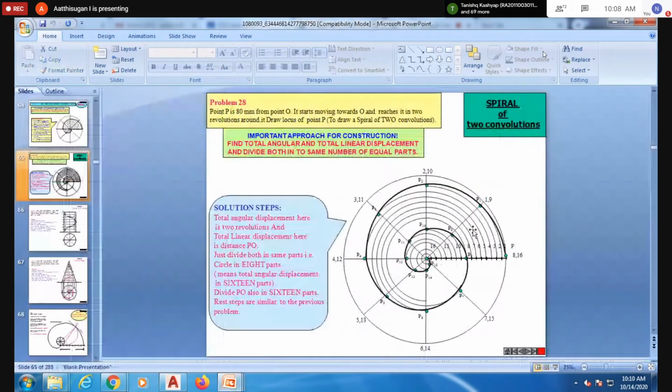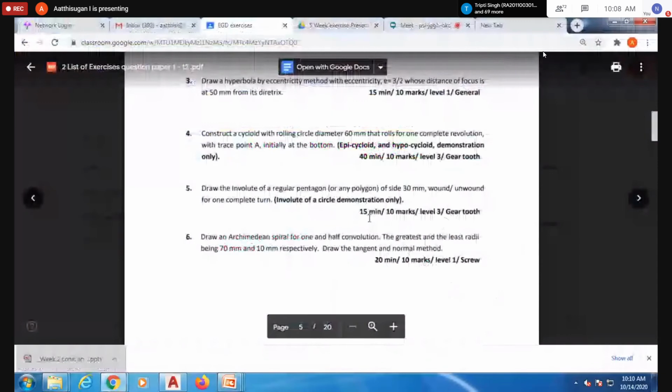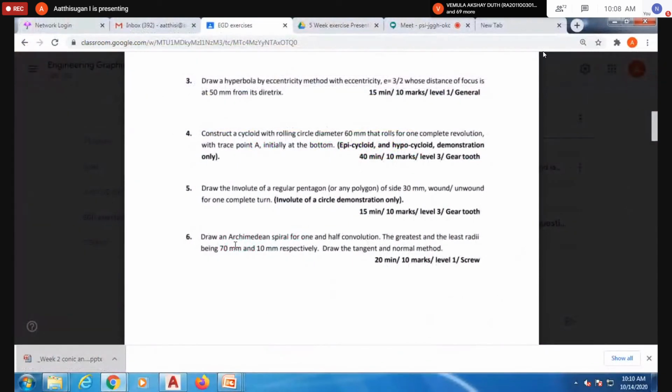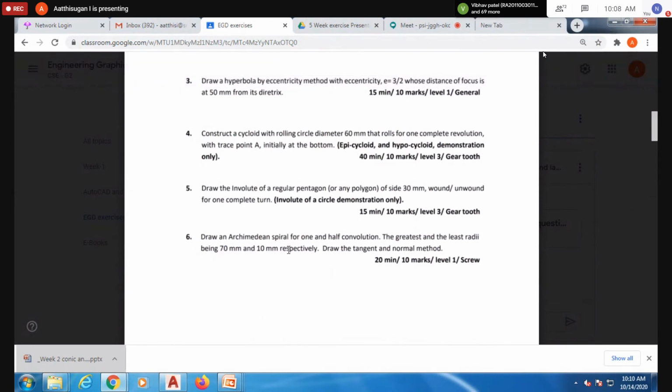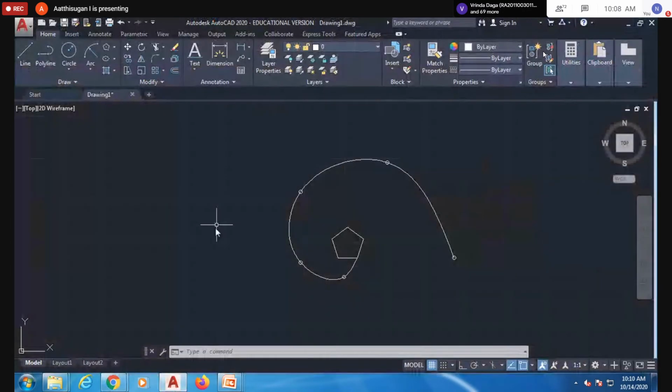So here divided 1 to 8, then 9 may be here, 10 may be here, 11 may be here, 12 may be here. Like this you have to do. Don't give continuously. You can divide into 2 equal parts again, then give. Given the revolution and the radius, they have given 70 mm and 10 mm respectively. So here you can do it with the same Archimedes spiral. That is the concept. Here you can take only 70 mm. To avoid confusion, don't leave it here. But if you draw, this one is different. They have 70 and 10 mm, so you can try this one.